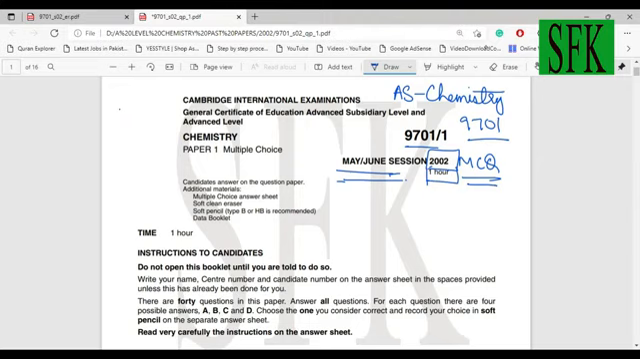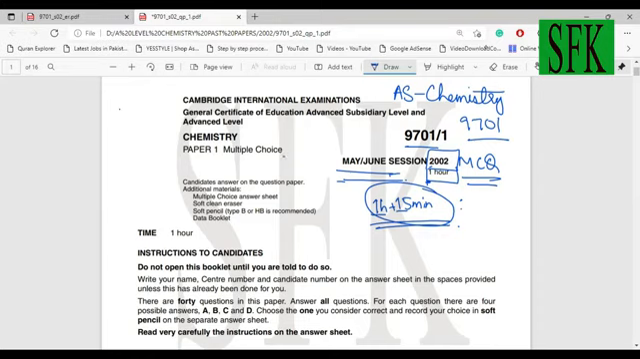In 2002, this paper had 1 hour, but nowadays in 2021, you are given 1 hour and 15 minutes to complete the 40 MCQs which are given in this paper. The paper pattern is almost exactly the same as what used to be tested back then and now. So let's begin.